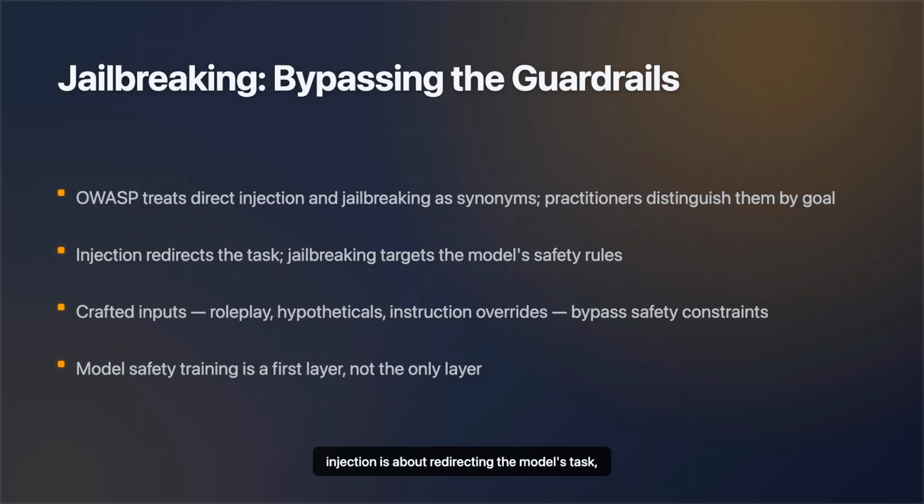In practice, though, many practitioners and exam guides draw a finer line. Injection is about redirecting the model's task, while jailbreaking specifically targets the safety guardrails. Think of it as a teaching simplification rather than a hard canonical split. Exam scenarios may use the terms interchangeably, so read each one carefully. What both share is the same attack surface: crafted inputs, role-play scenarios, hypothetical framings, instruction overrides that get the model to do something it shouldn't. The takeaway is defense in depth. Model safety training is a first layer, never the only layer.